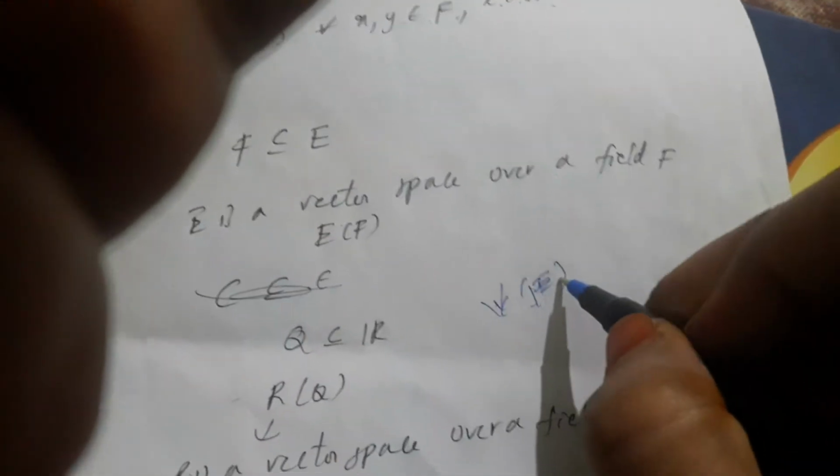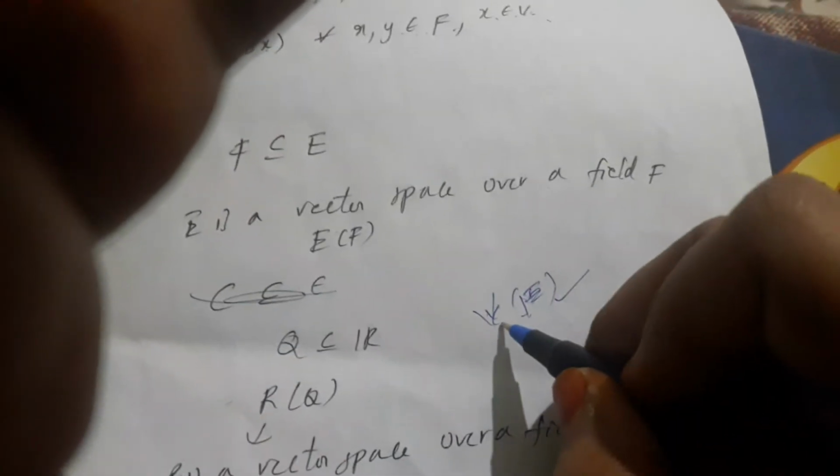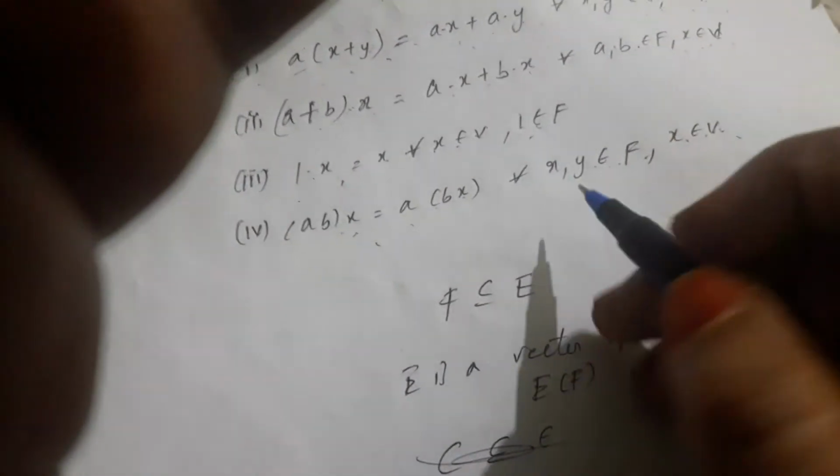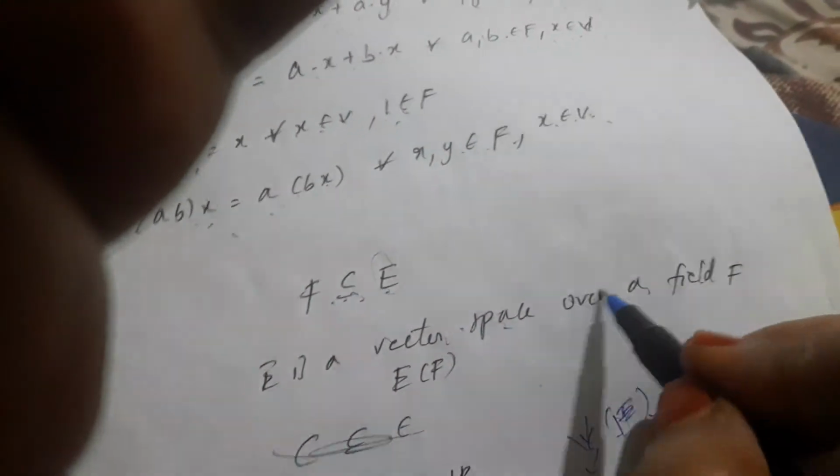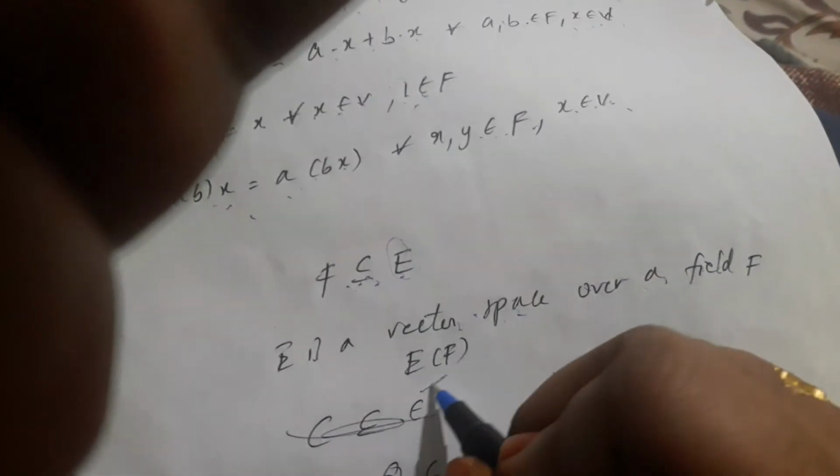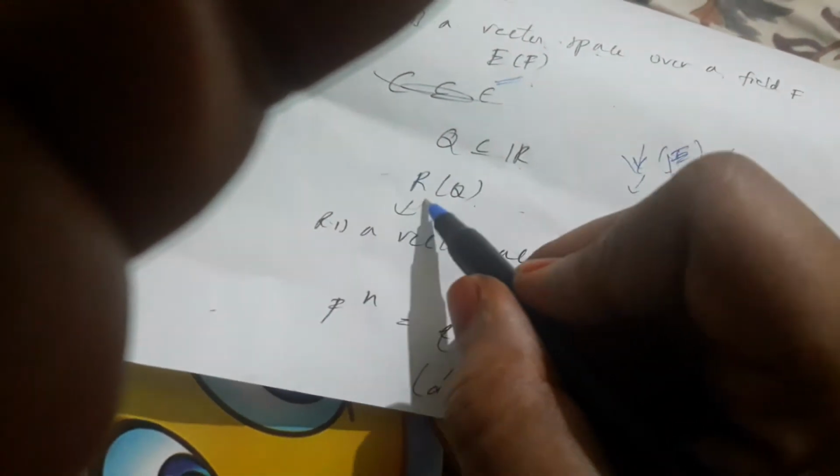Here F is the field of scalars, and V is the set of all vectors. Next, coming to an example, F is a subset of E. Here E is a vector space over a field F. It can be written as E of F. Next, consider another example. Q is contained in R, and R is a vector space over a field Q.